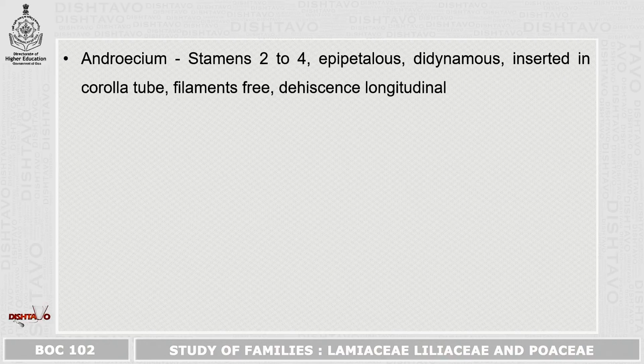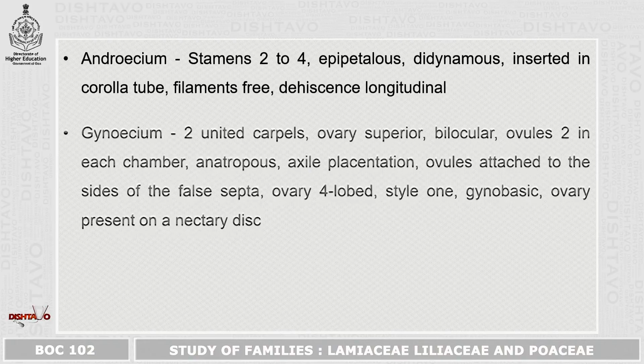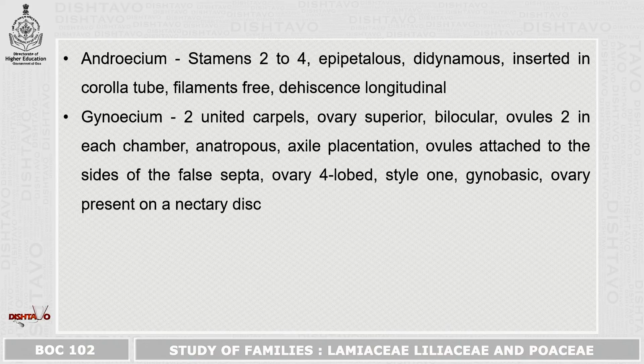Androecium consists of 2 stamens or 4, epipetalous, didynamous, inserted in corolla tube, filaments are free and dehiscence is longitudinal. Gynoecium consists of 2 united carpels, ovary is superior, bilocular, ovules 2 in each chamber, anatropous, placentation is axile, ovules